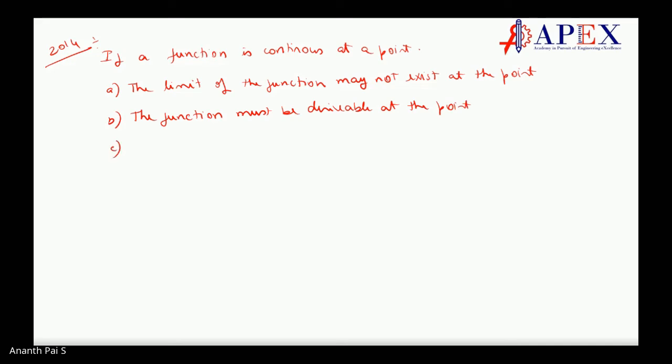C, the limit of the function at the point tends to infinity.